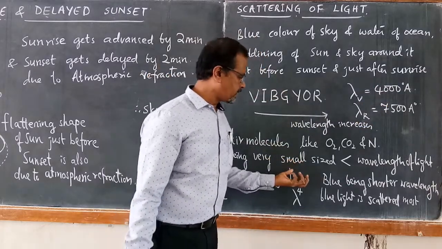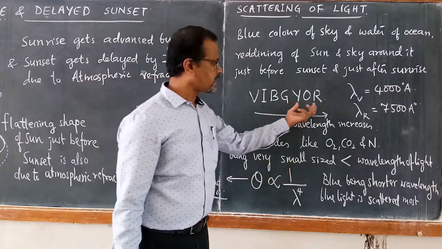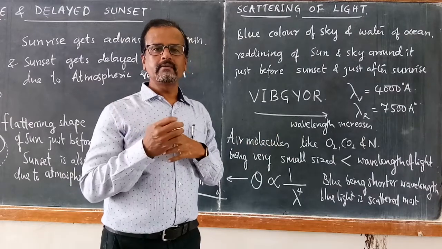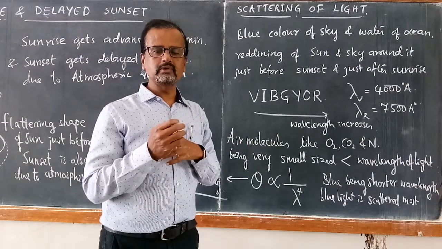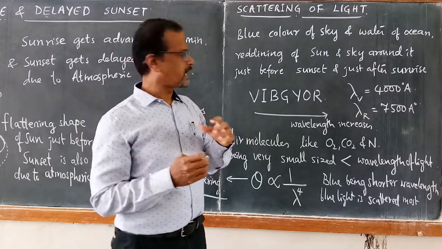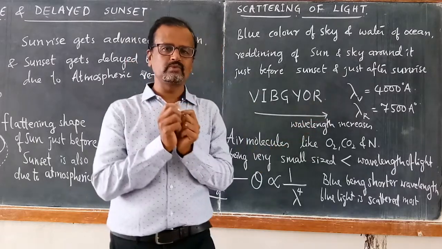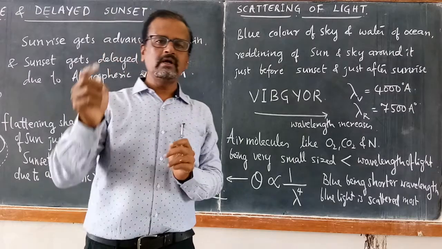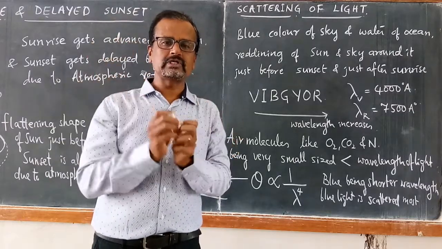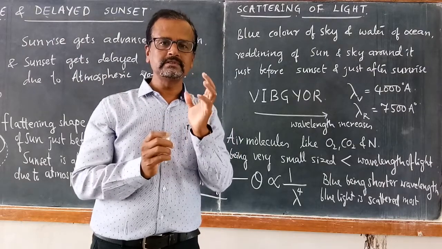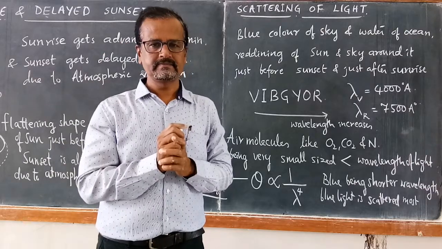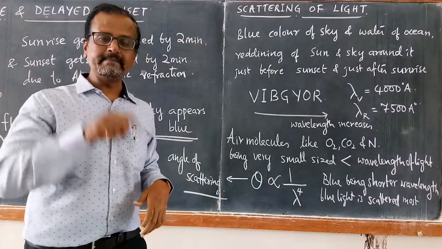Therefore, the air molecules do not scatter red light much at all. So the thickest air layer during the sunrise or during the sunset will scatter the red color the least, with the least angle. Therefore, around the sun, the sun appears reddish just after sunrise or just before sunset. But what happens during daytime?